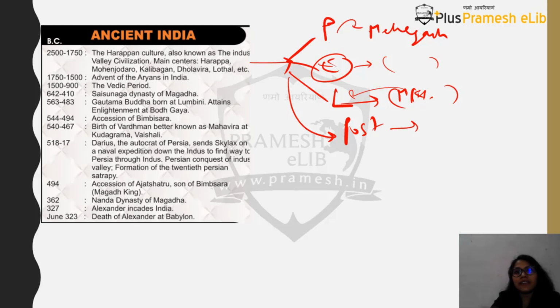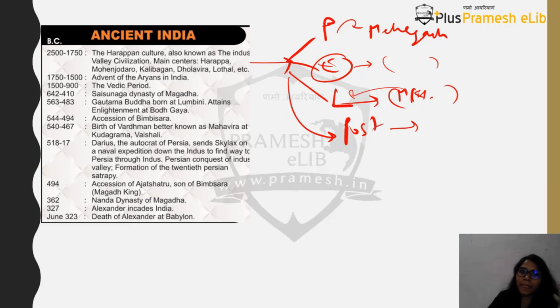Floods, earthquakes, disasters like drought, the river changing its course, or overexploitation of natural resources, and then the Aryan invasion theory. With this, we finish the Harappan civilization. Now we will move towards the advent of Aryans.